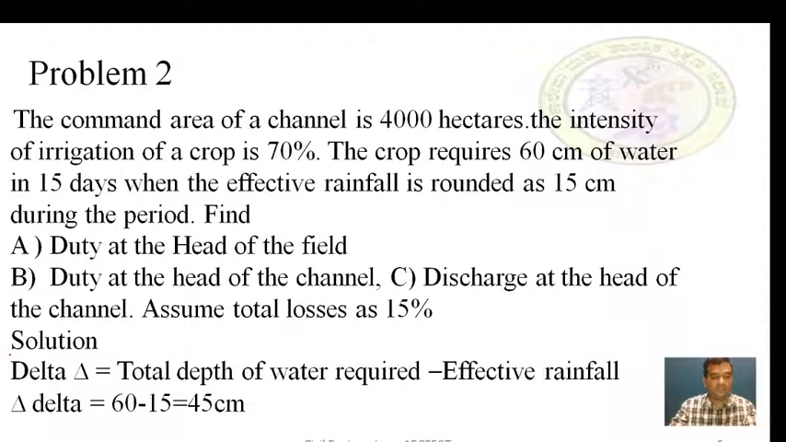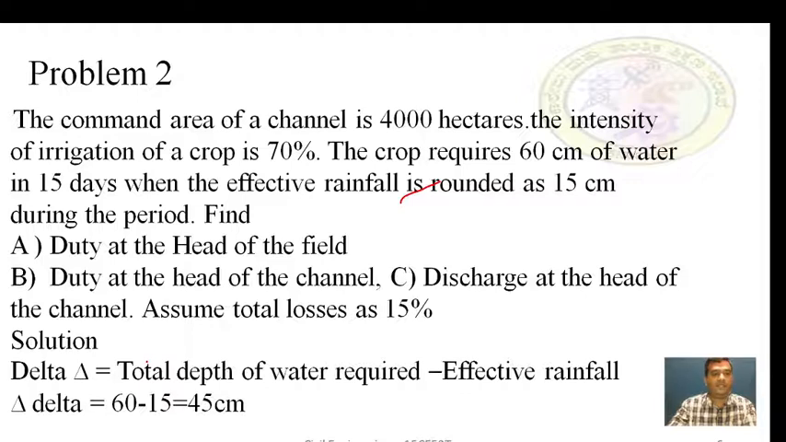First, you have to find the delta. Here the delta is given as 60 centimeters for 15 days, but 15 centimeters is available through rainfall. Hence we have to reduce this from the depth of 60 centimeters. Hence delta is equal to 60 minus 15, which is equal to 45 centimeters. We have got now delta.